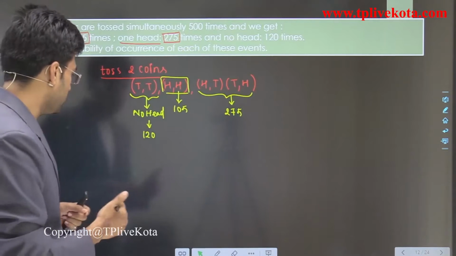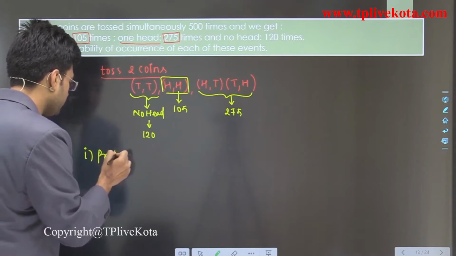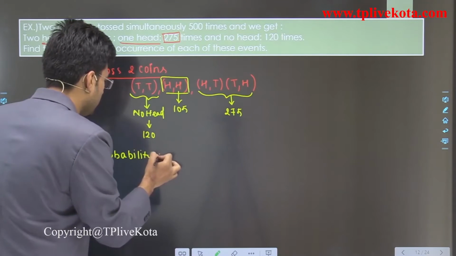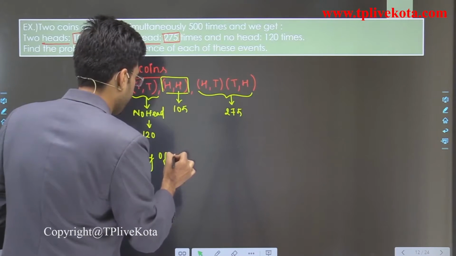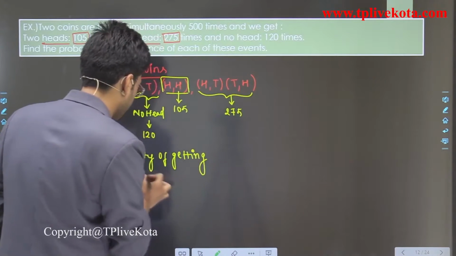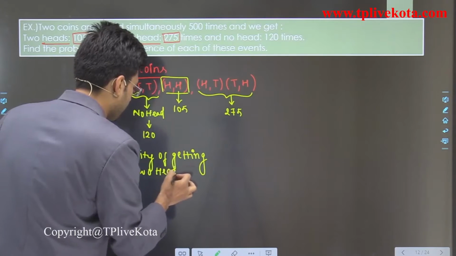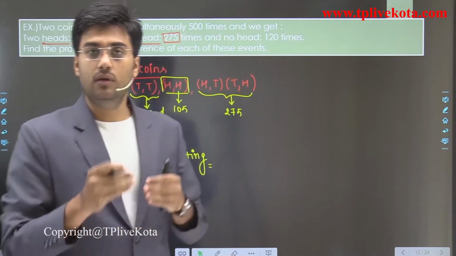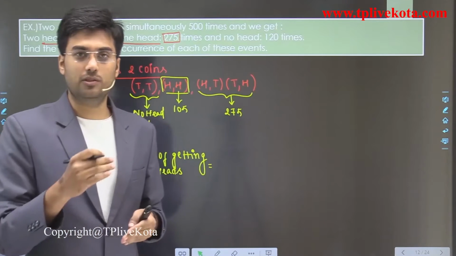First of all we have to find the probability of getting two heads. We know that probability is total favorable cases divided by total possible outcomes.